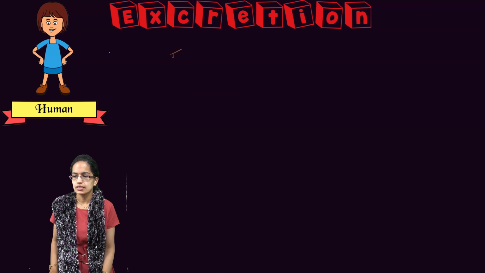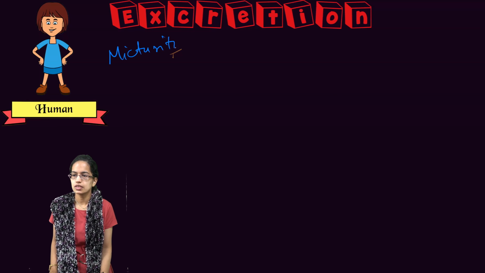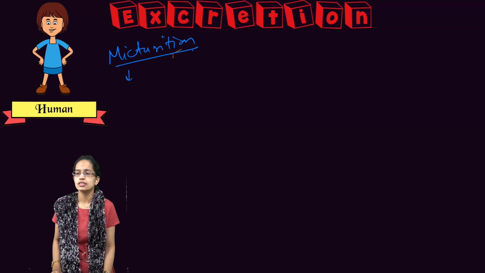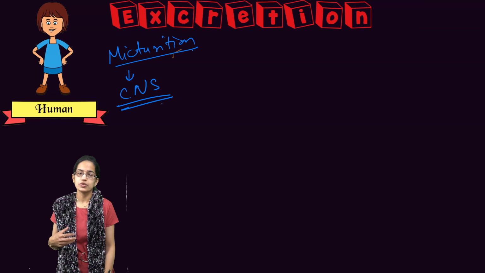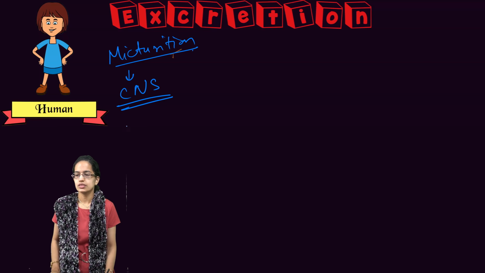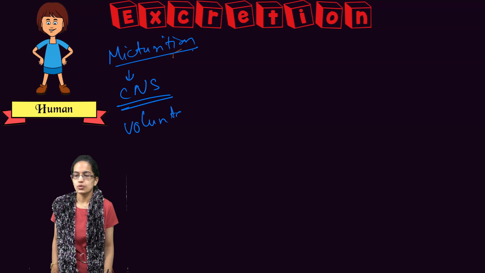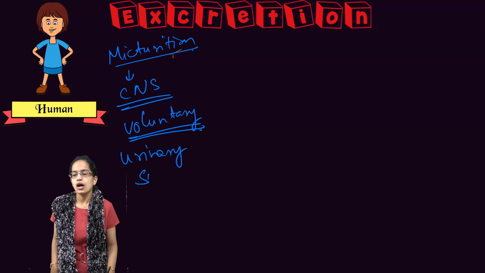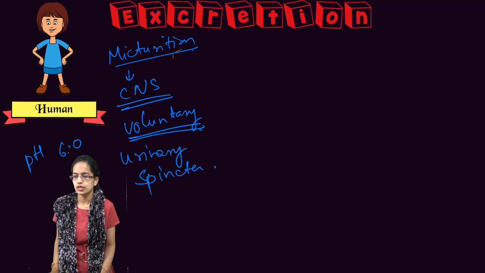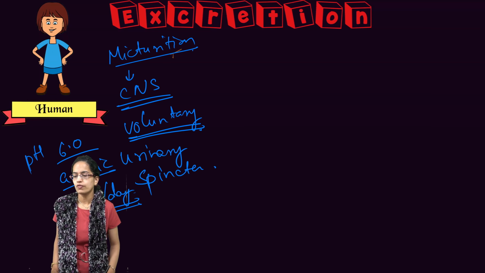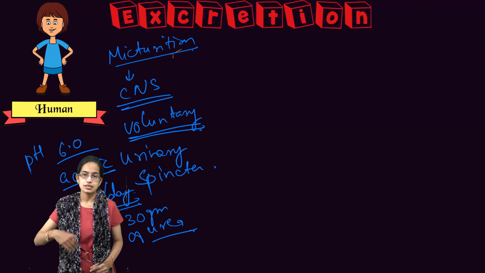Now, the first thing we understand is micturition. So, micturition is the release of urine from the body, and this occurs through the control system, which is through the nervous system and the central nervous system. Since I say it is controlled, that means it is voluntary in action and occurs through the urinary sphincter. Now, the urine that is released has a distinct odor, has a pH around 6.0, that means it is acidic, and there is around 1.5 liters per day of urine excretion, of which around 25 to 30 grams of urea is present as the byproduct.